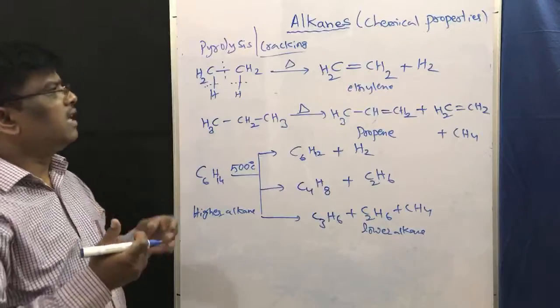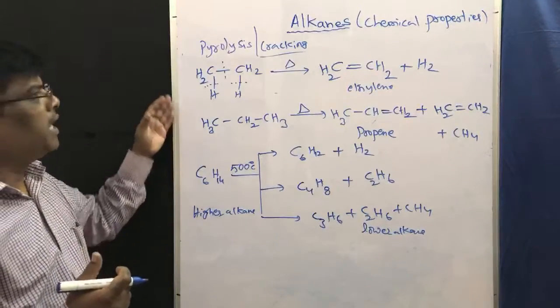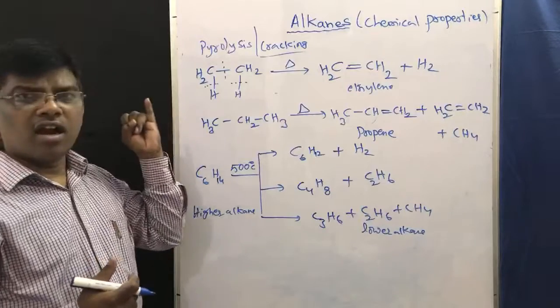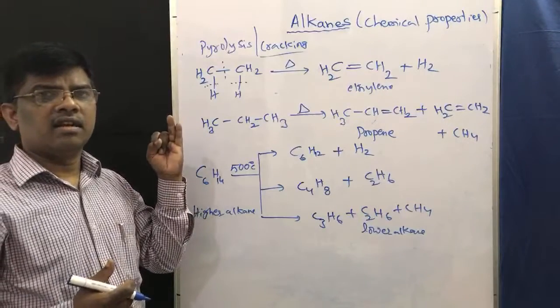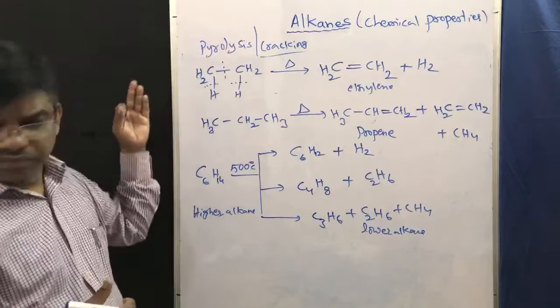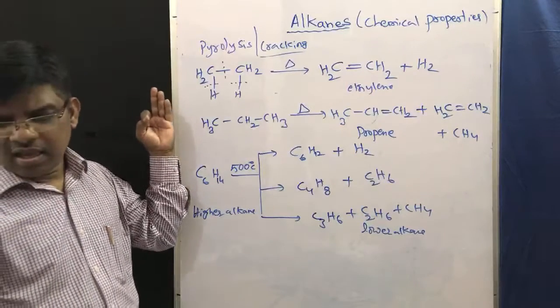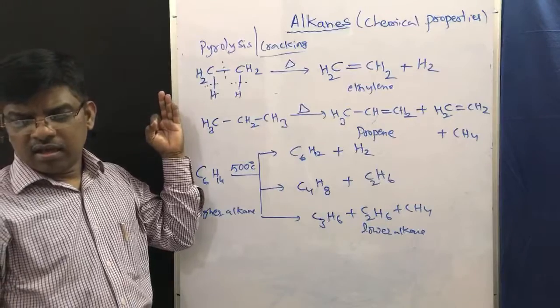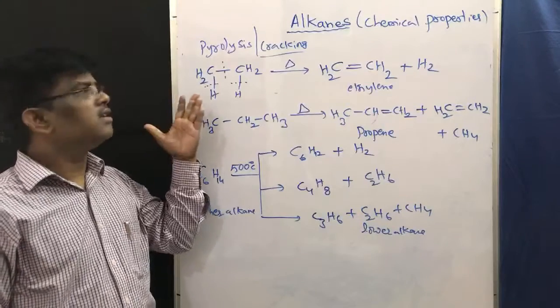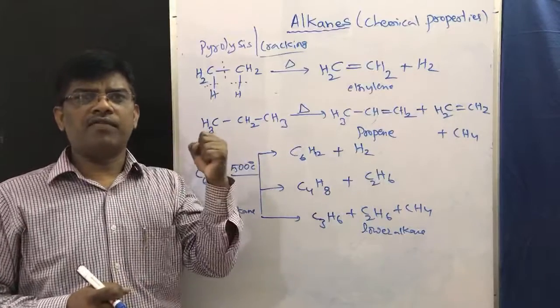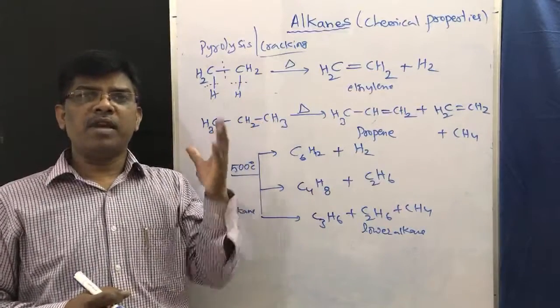Today we have learned combustion, controlled oxidation, aromatization, isomerization, pyrolysis.